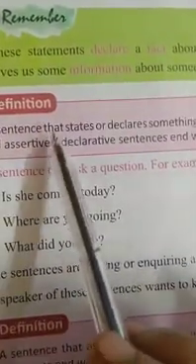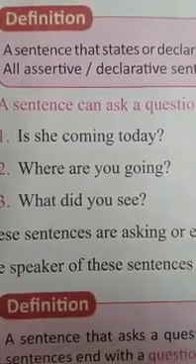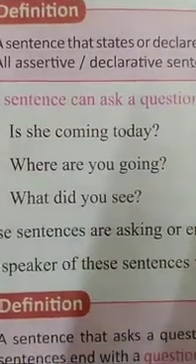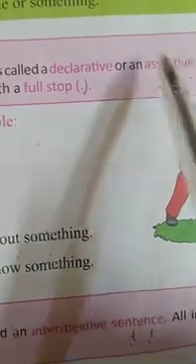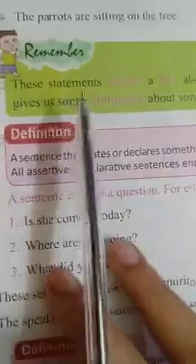A sentence that states or declares something is called a declarative or an assertive sentence. Assertive or declarative, both are the same. A sentence ends with a full stop. It means what? A declarative or an assertive sentence ends with a full stop. And what are those? Those sentences which declare a fact or give information about someone or something, right students? I hope you have understood.